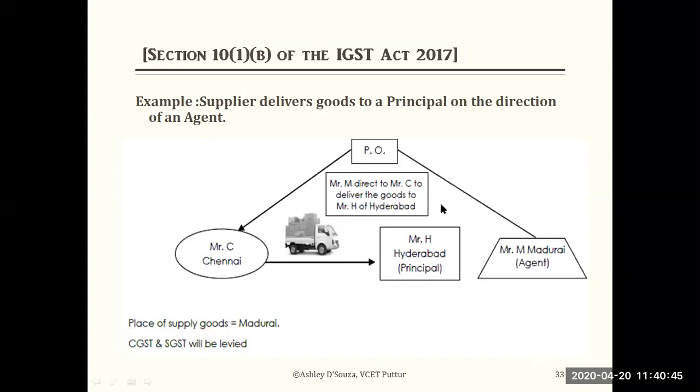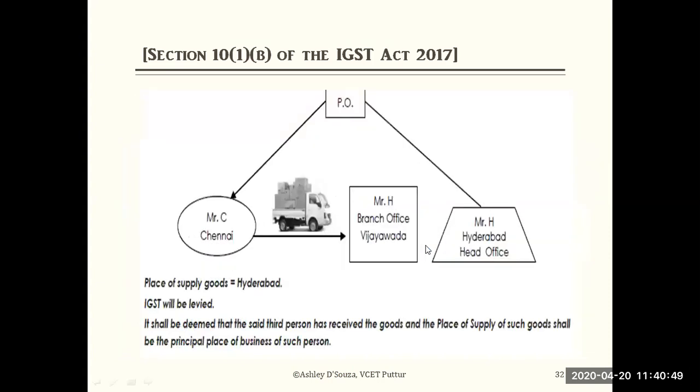Okay, please remember, I think this gives you clarity. In the previous example, Hyderabad is the office, and one more branch is Vijayawada. He redirected, but where his business is registered, the head office, is considered, because he has directed that.